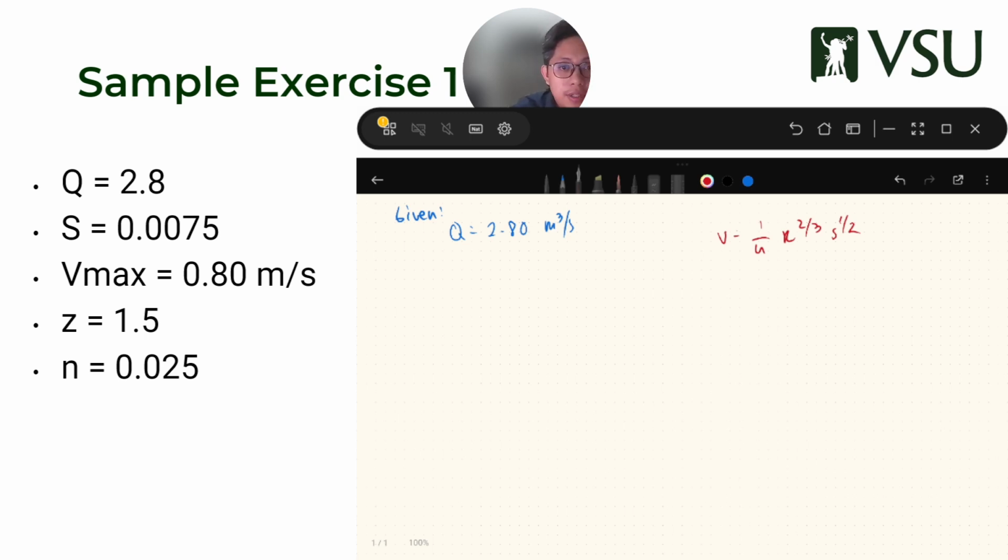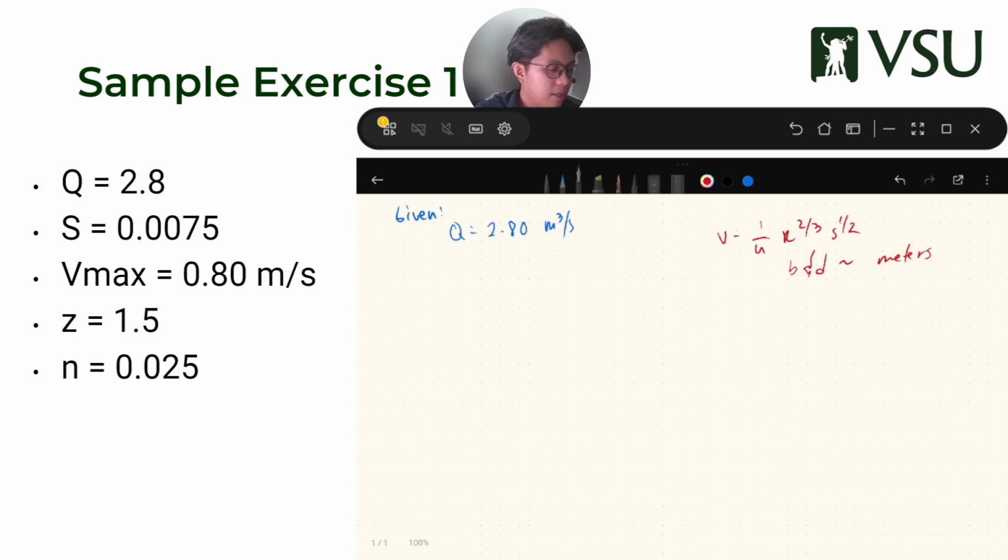So my dimension is meters. B and D are always in meters, and Q will always be in cubic meters per second. That's because this was done empirically.